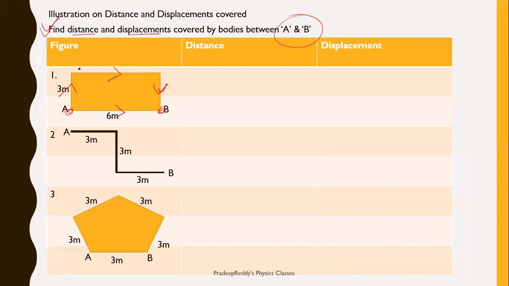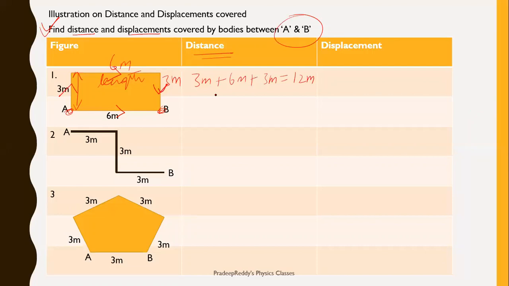So the length of the path traveled is distance: 3 meter plus 6 meter plus 3 meter, which is equal to 12 meter. The distance traveled will be 12 meter and it has no specific direction from A to B.